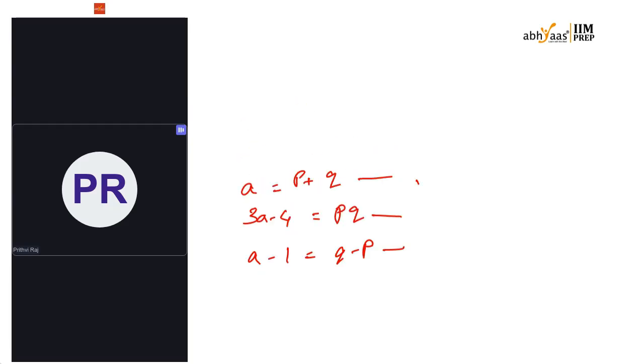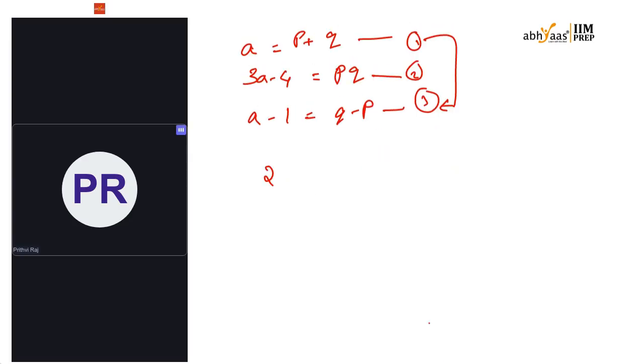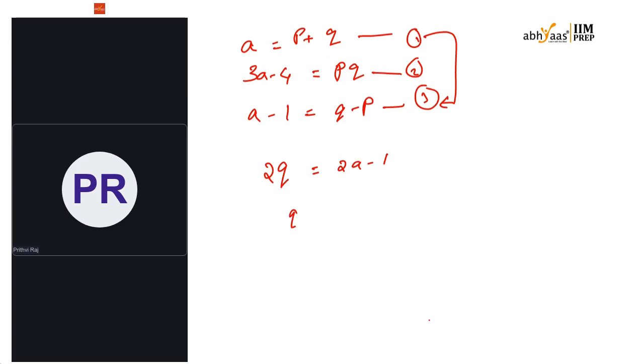Now after solving everything, 1, 2, 3, what would we get? First let's solve 1 and 3. I'll write p plus q in this. If I solve that, I'll get 2q equal to 2a minus 1. So q is equal to 2a minus 1 by 2.